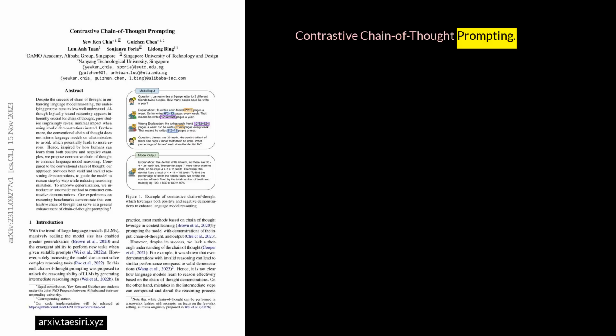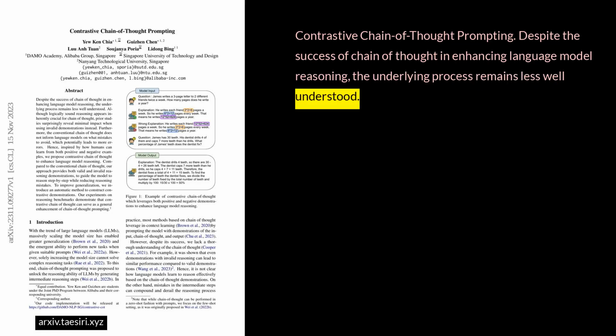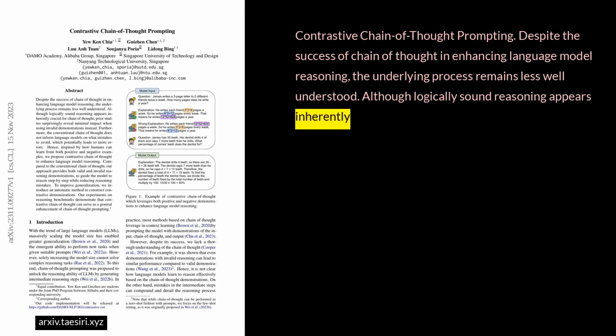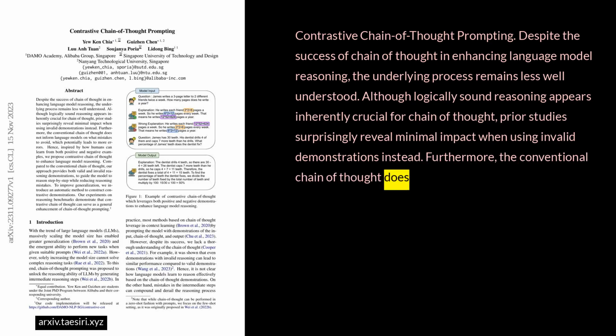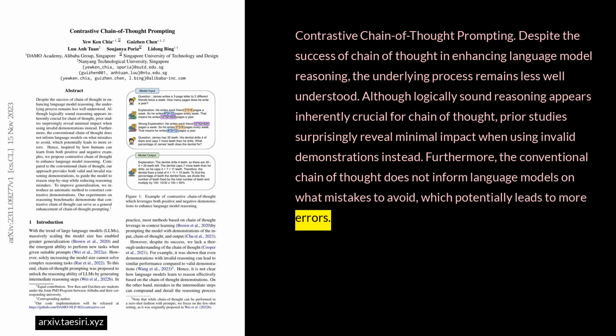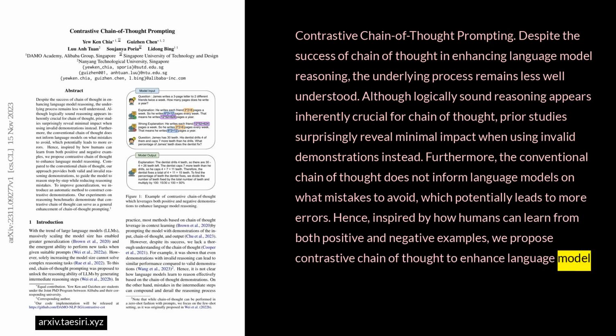Contrastive Chain of Thought Prompting. Despite the success of chain of thought in enhancing language model reasoning, the underlying process remains less well understood. Although logically sound reasoning appears inherently crucial for chain of thought, prior studies surprisingly reveal minimal impact when using invalid demonstrations instead. Furthermore, the conventional chain of thought does not inform language models on what mistakes to avoid, which potentially leads to more errors. Hence, inspired by how humans can learn from both positive and negative examples, we propose contrastive chain of thought to enhance language model reasoning.